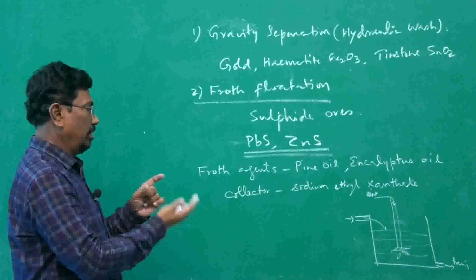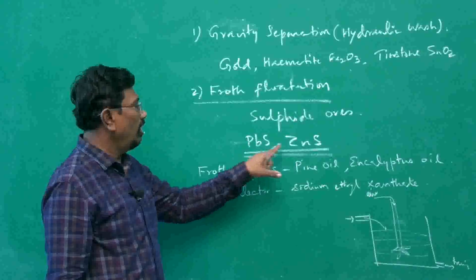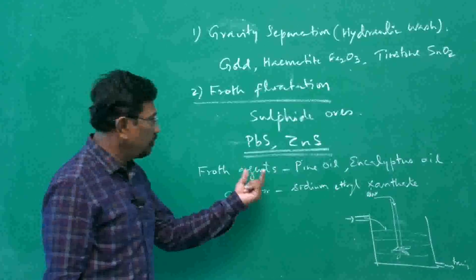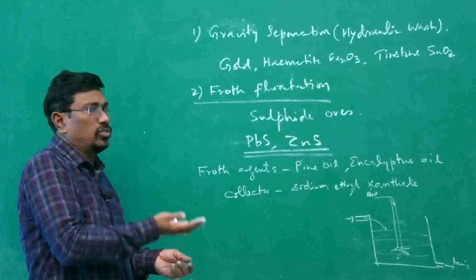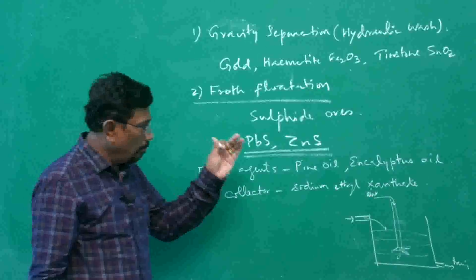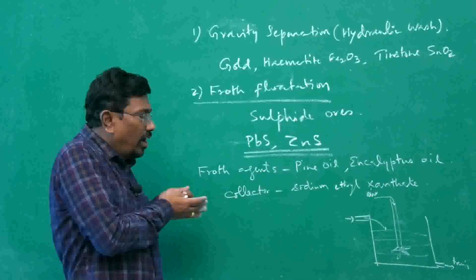How is it formed? The sodium ethyl xanthate makes the ore water repellent, and these frothing agents make them move into froth, because they are also doing more or less the same thing. They make the ore become water repellent and get attached with oil.